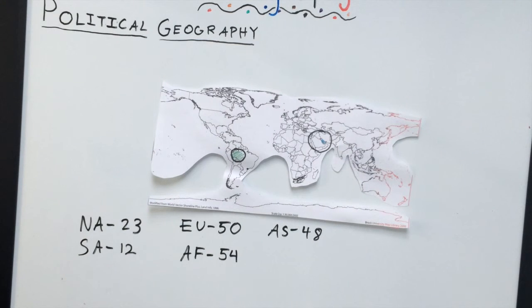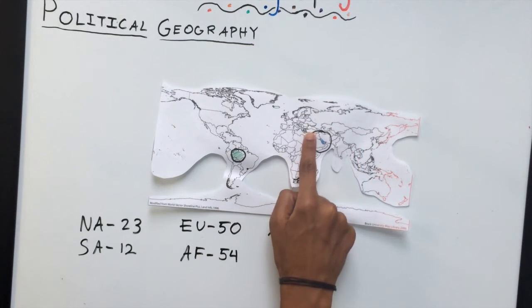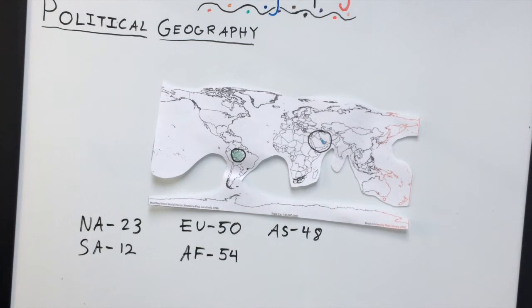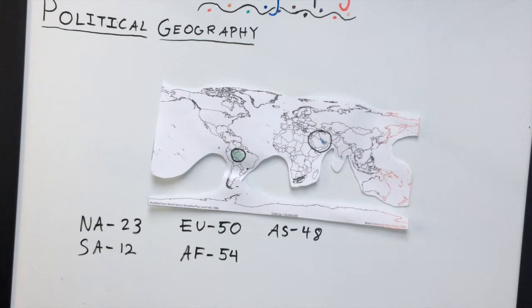That's why they make a lot of money, because they export so much oil. Now, Russia and Turkey, which is right here, are both split between Europe and Asia, which is just a little fun fact.